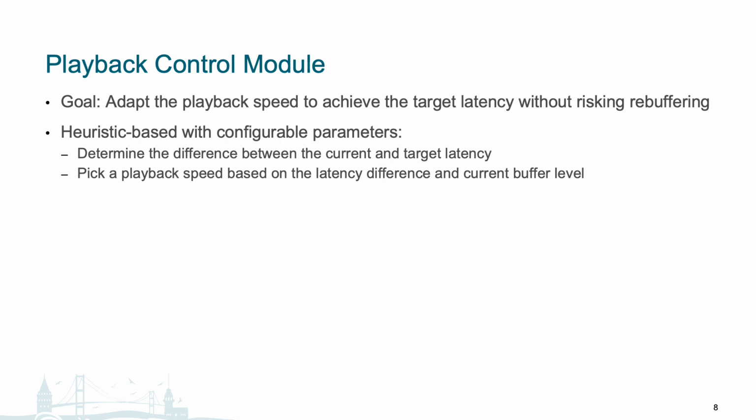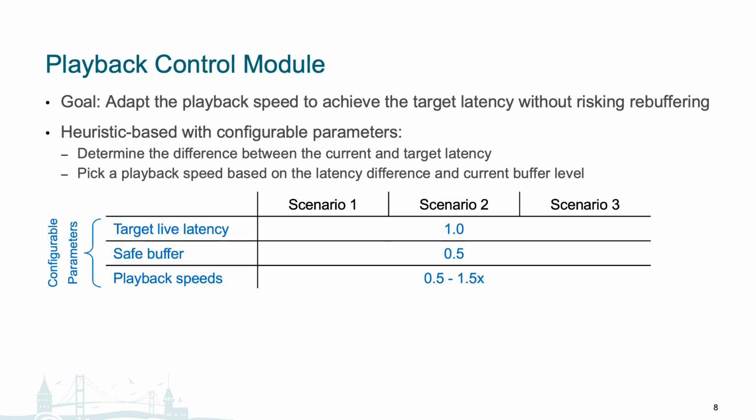Next, we introduce our Playback Control Module. The goal is to adapt the playback speed to reduce latency while not risking rebuffering. For example, too fast of playback speed can quickly bring down the latency, but would also deplete the buffer very quickly and risk rebuffering. Here, we use a heuristic-based approach with configurable parameters.